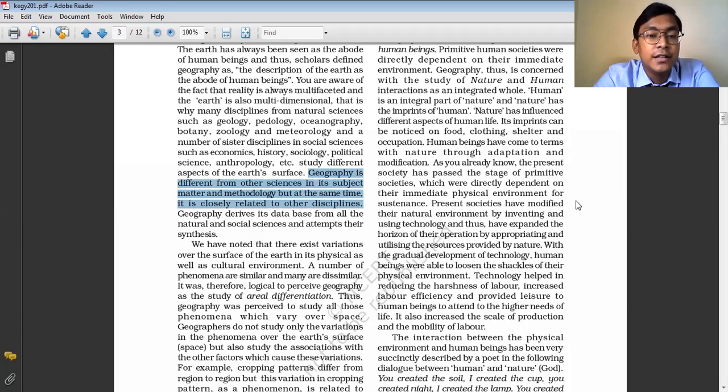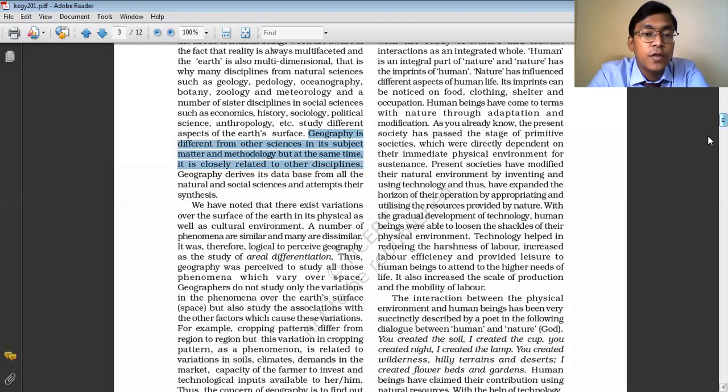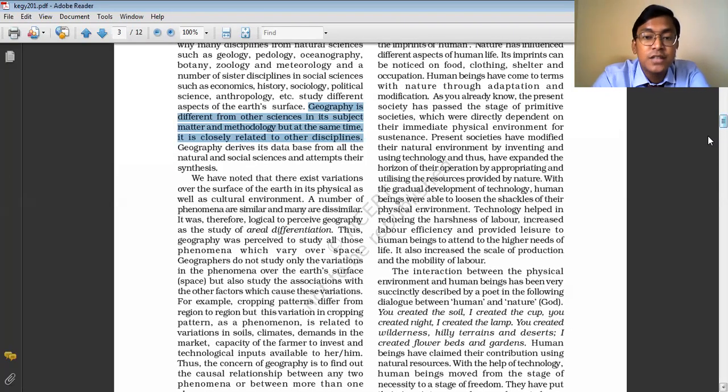This is the reason geography has an interrelationship with the other science and social science subjects, and why it is considered the mother of all subjects, because from geography only, the other subjects came into existence.